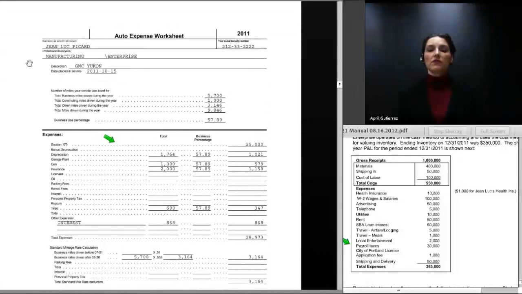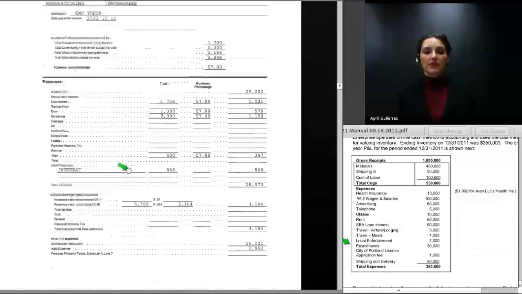But we're not quite ready to put a total on line 9 of Schedule C yet because we have a second vehicle and we have to figure its expenses separately. And we begin with the mileage. The business miles are 5,700. Commute miles are 1,000. All other miles are 3,146. So total mileage is 9,846. 5,700 divided by 9,846 is 57.89% business use.